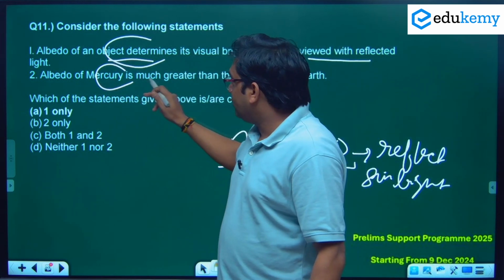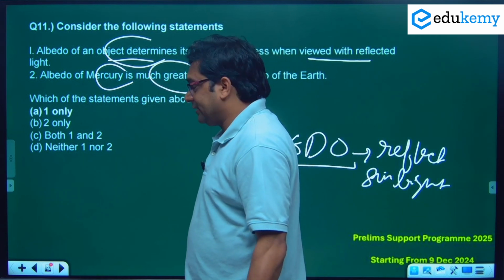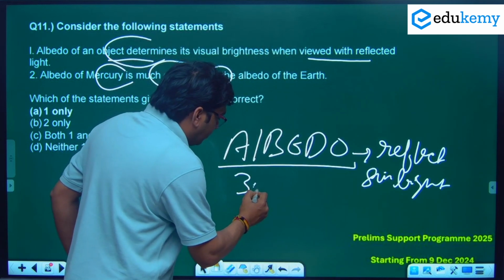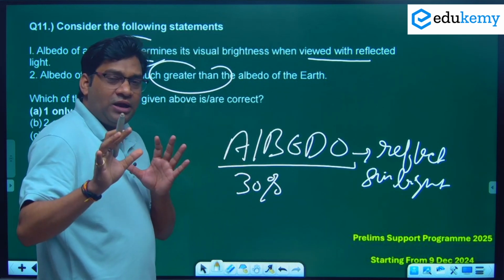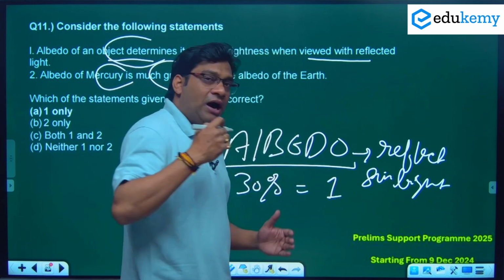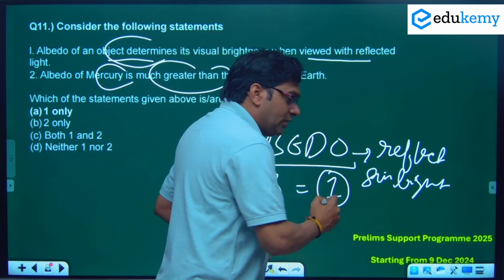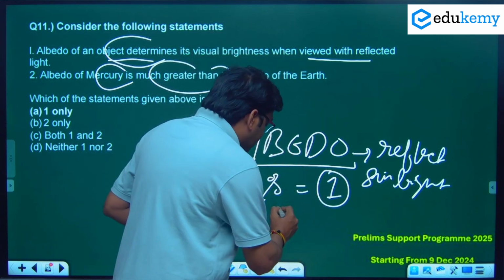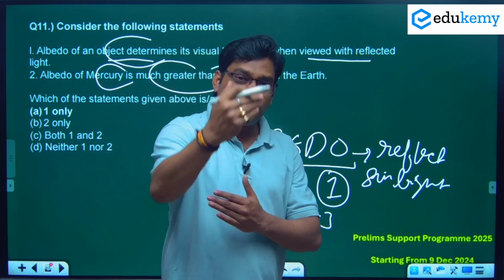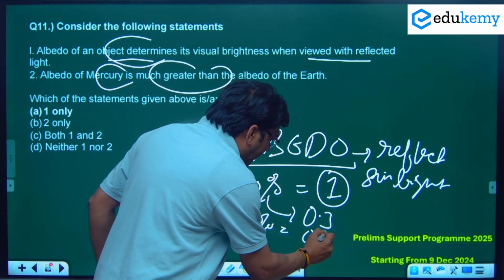Okay, the albedo of Mercury is much greater than the albedo of the Earth. Which of these statements is correct? If any object reflects 100% of sunlight, we say the albedo of the object is 1. If it reflects 30%, then we say the albedo is 0.3. If it reflects 90% of sunlight, we can say it's a 0.9 albedo.